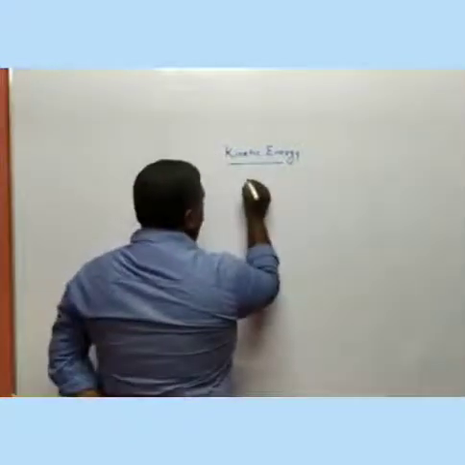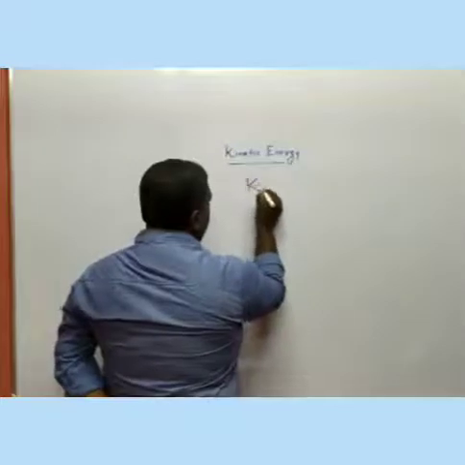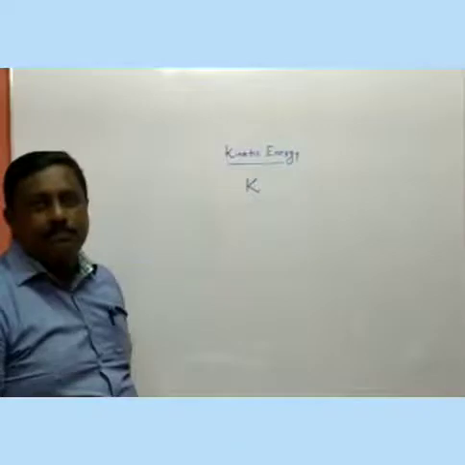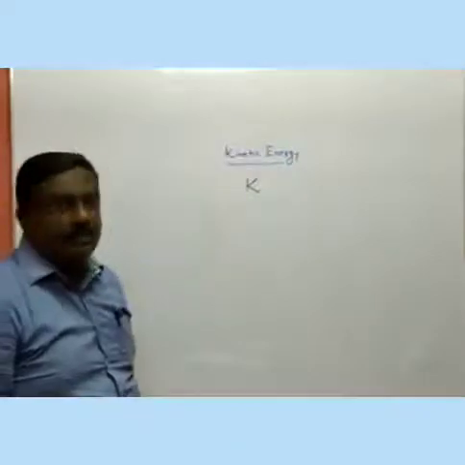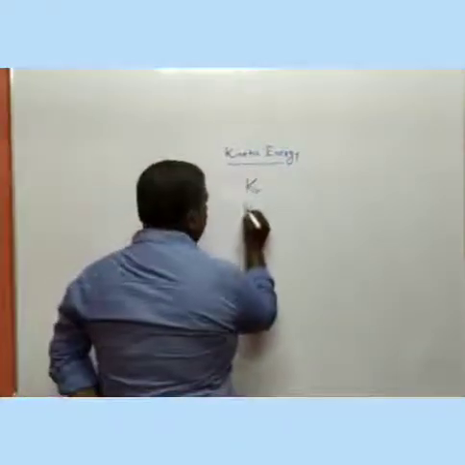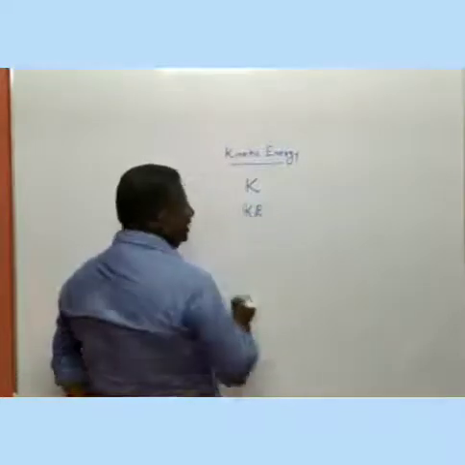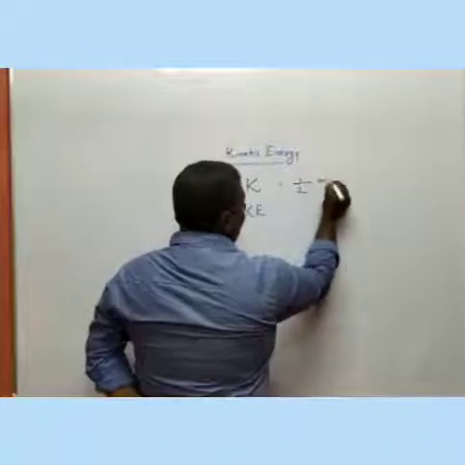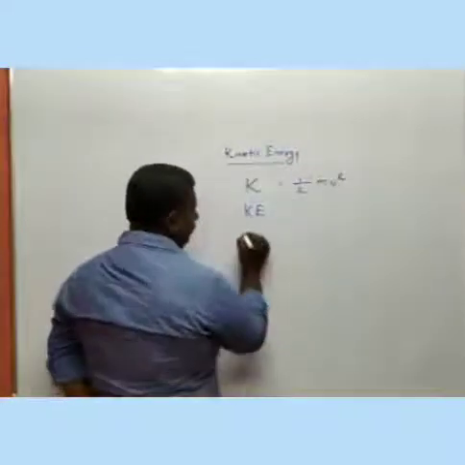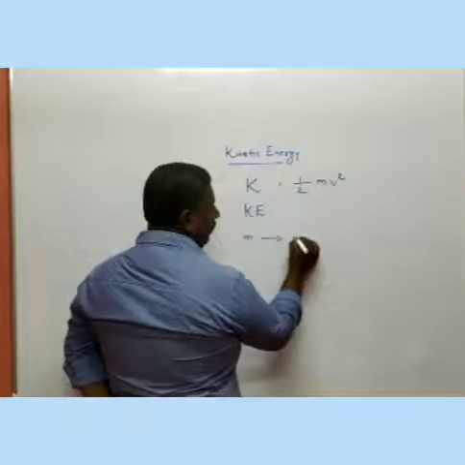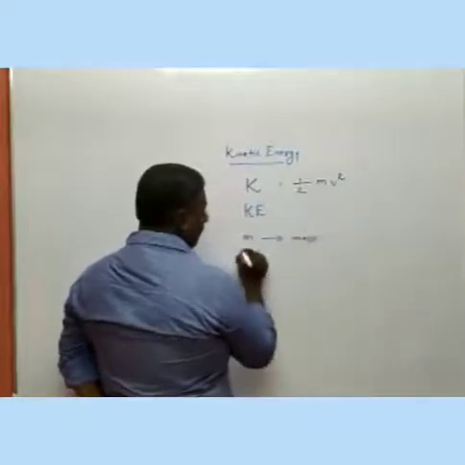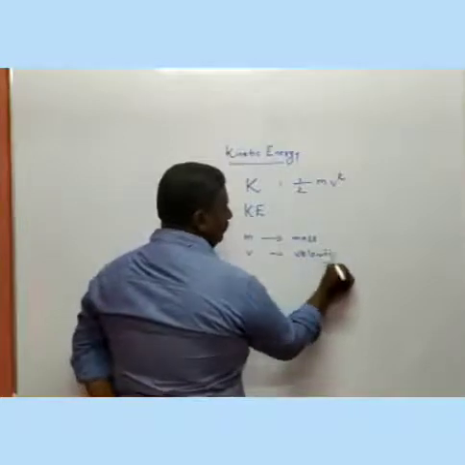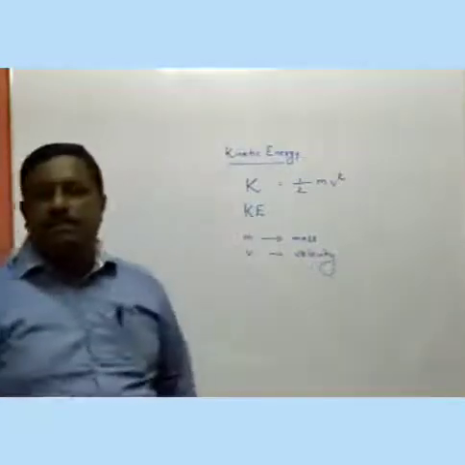And commonly the representation letter for kinetic energy is capital letter K. In some texts it is written as KE, kinetic energy. The equation is half mv square, where m means mass and v means velocity. Okay, can you follow me?